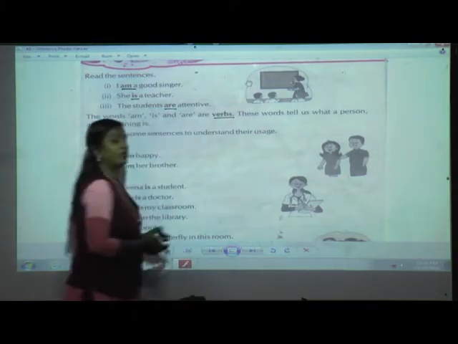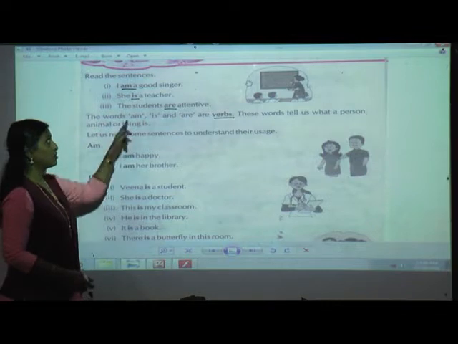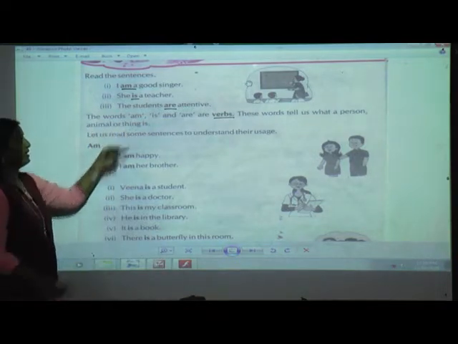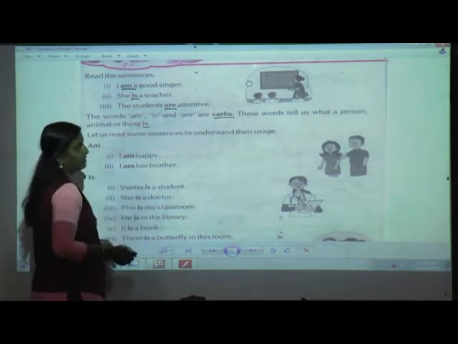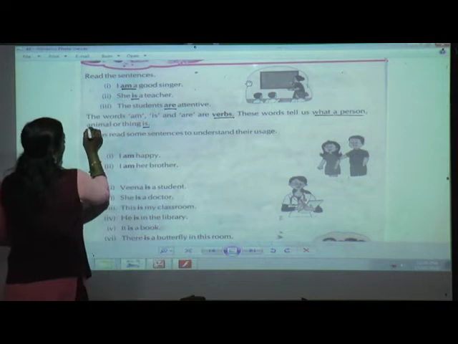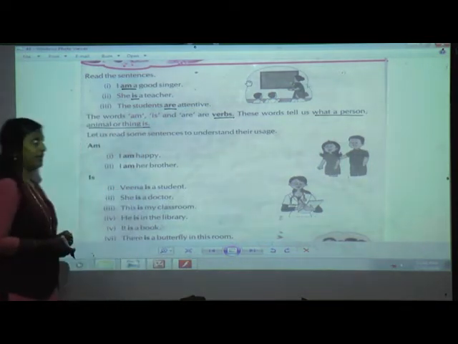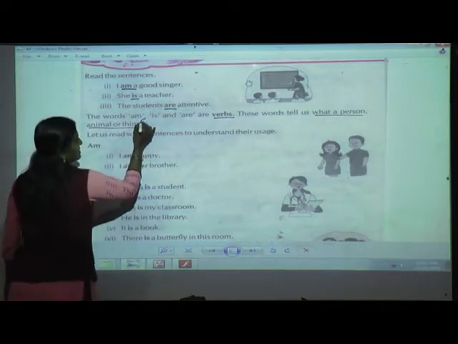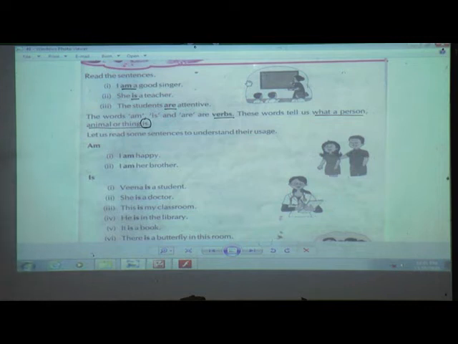So verbs not only include doing or action verbs, but they also include words that tell us what a person, place, animal or thing is. Understood, students? Okay, so underline this: what a person, place, animal or thing is. Again and again I am repeating, am, is and are are also verbs. Is tells us what a person, animal or thing is. Just circle this is. Okay? I hope whatever I have underlined you are doing in your book.